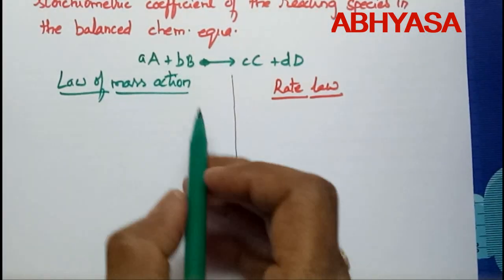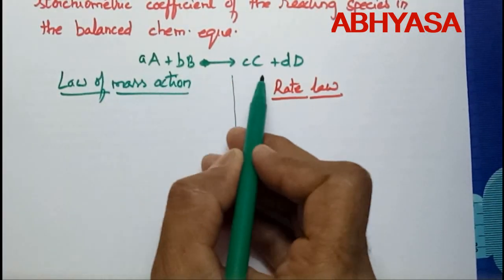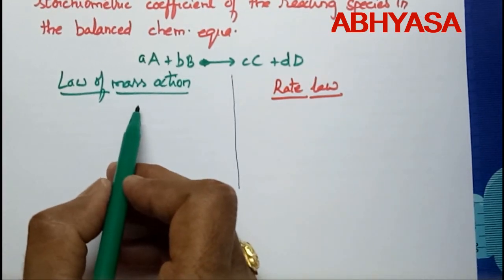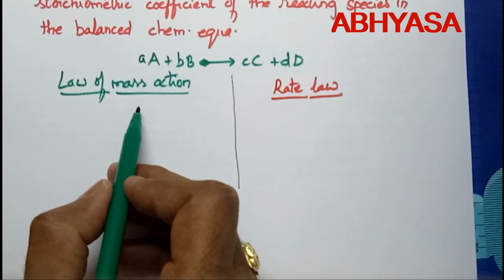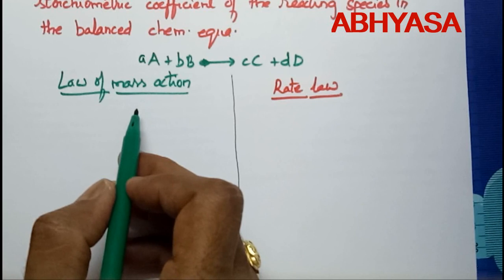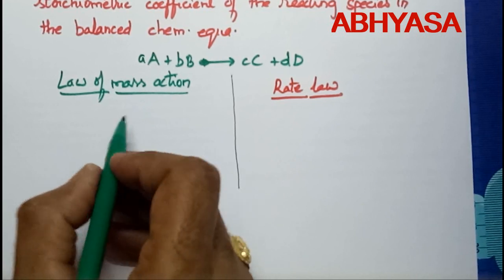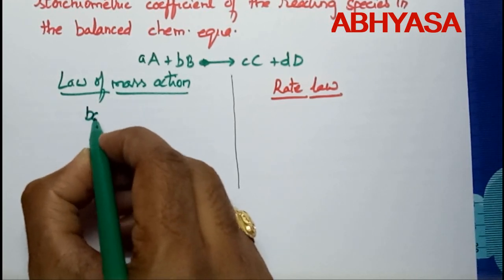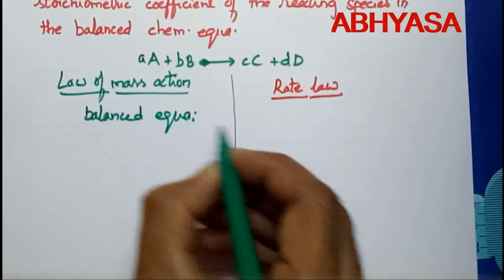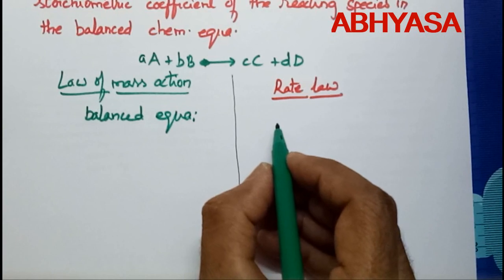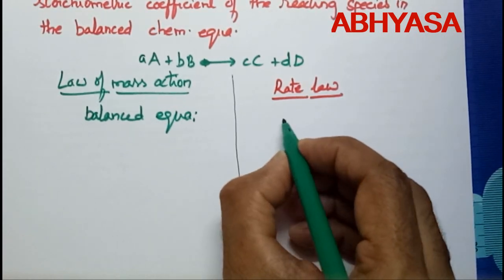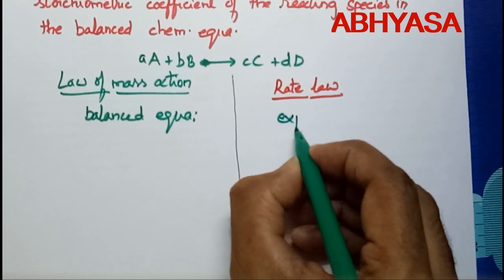Let's understand this. This is a general reaction we had taken here. Law of mass action will give you the theoretical dependence of the rate of reaction on concentration terms, meaning we get it from the balanced chemical equation, whereas rate law gives the experimentally observed dependence of rate on concentration of reactants.